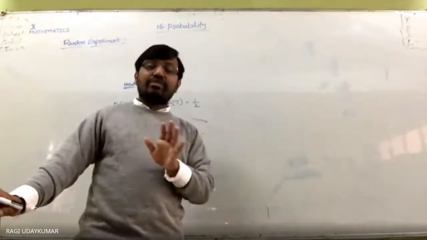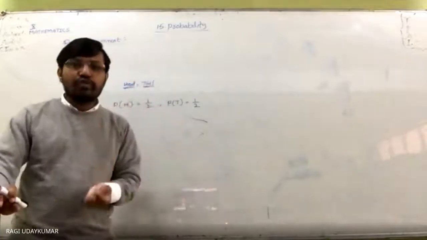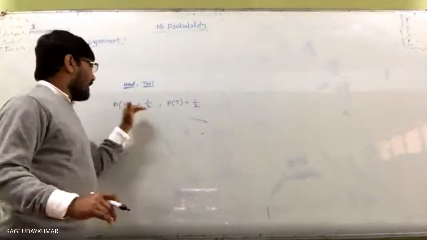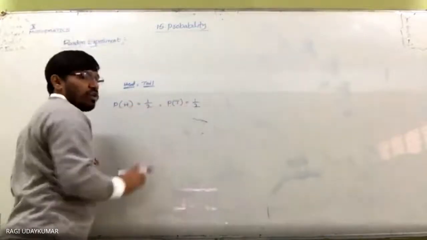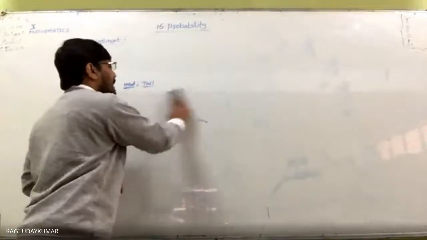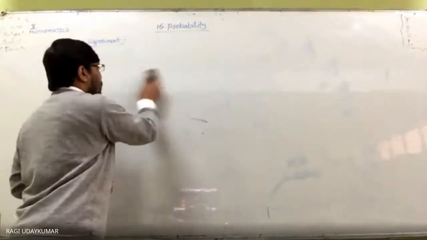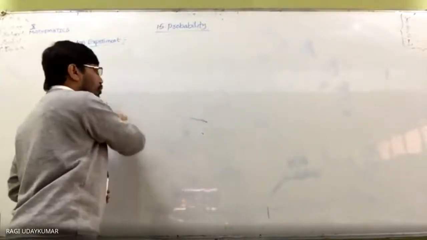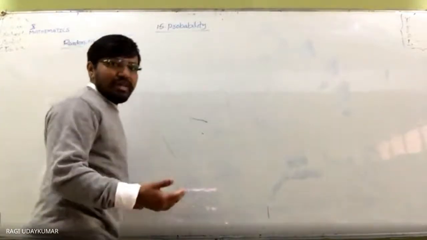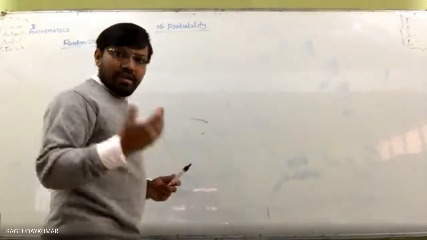That is it. This may confuse you a little bit, but concentrate on the probability of getting a head and a tail. Add these two and you get 1. So this is the probability of getting a head and tail. And about the probability when you throw a die, we have already discussed this.